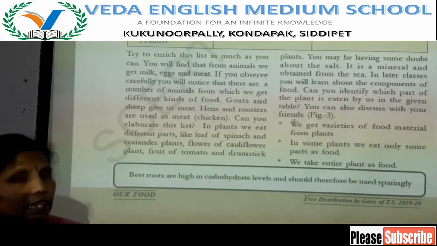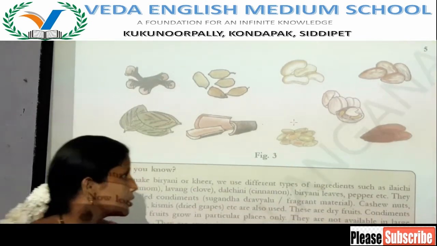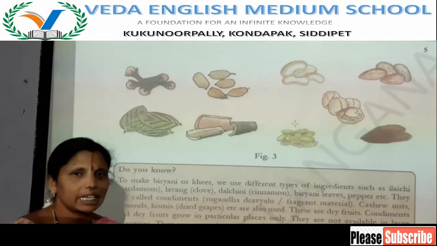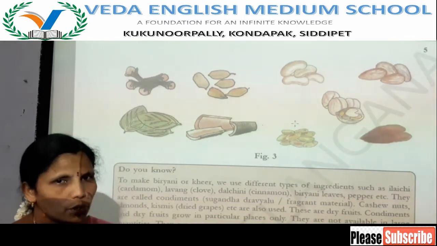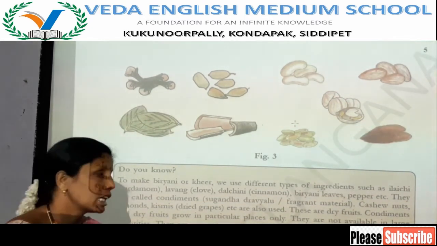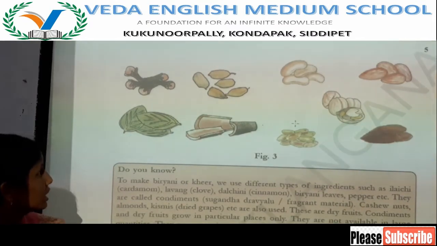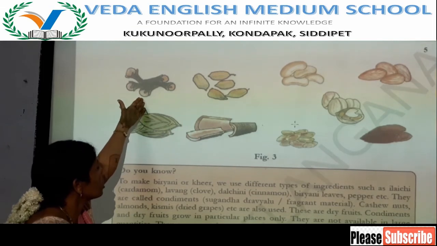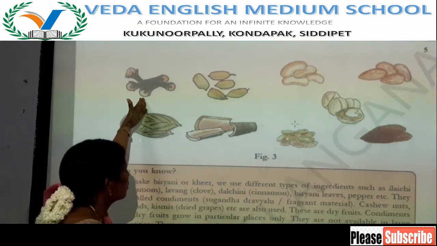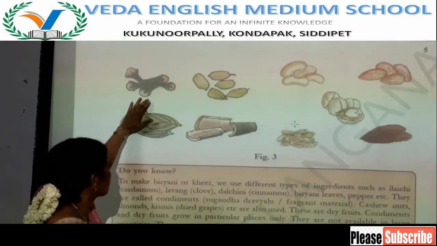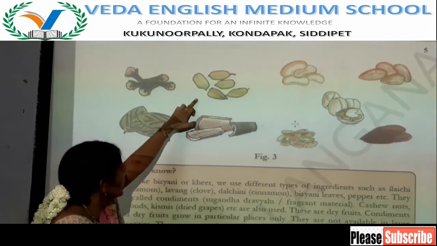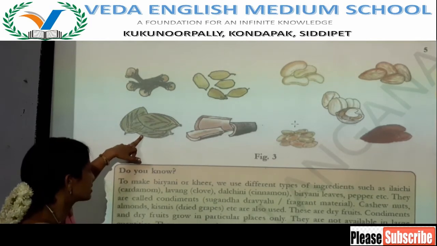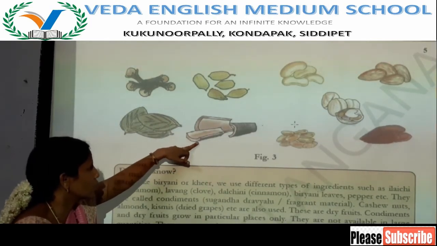So next, ingredients. What are ingredients? To make biryani or kheer. Biryani we know. Kheer means payasam. So to make biryani, what do we need? These are all we need. What are these? Cloves, lavanga, elaichi, cardamom, biryani leaves, dalchini, cinnamon.